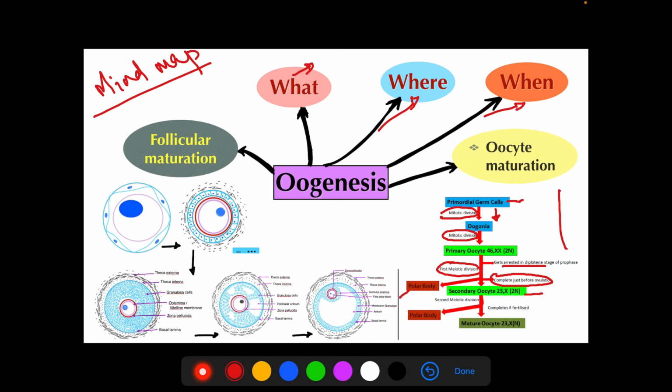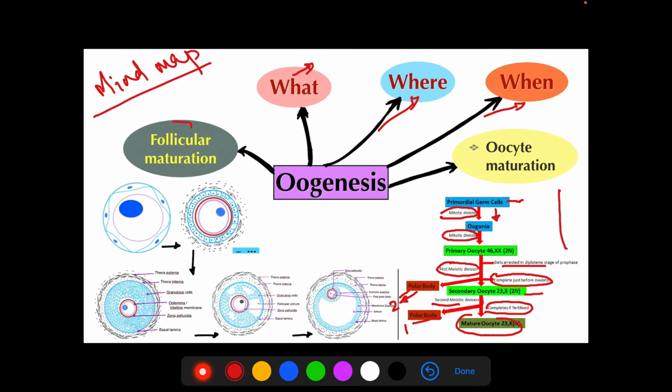The secondary oocyte will undergo second meiotic division. It gets completed if fertilized. So there is a condition attached to the first and second meiotic division. If this condition is fulfilled, it will complete the division. As a result of second meiotic division, we are getting one mature oocyte and a polar body. This polar body also simultaneously undergoes second meiotic division. So we are getting 2 here and 1 polar, a total of 3 polar bodies.